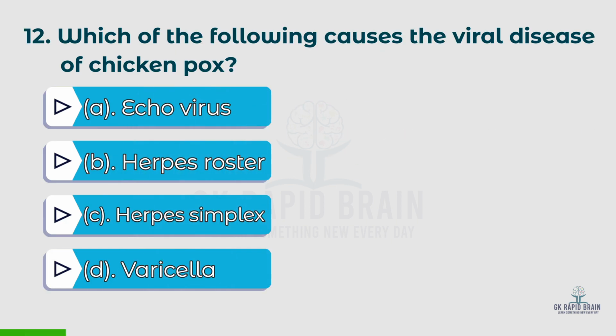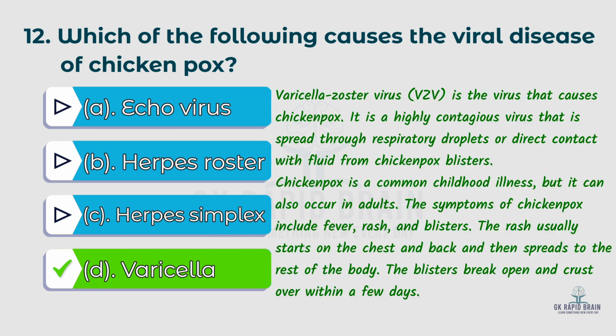12th question. Which of the following causes the viral disease of chickenpox? Options: A. Echovirus, B. Herpes zoster, C. Herpes simplex, D. Varicella. The right answer is D. Varicella. Varicella zoster virus is the virus that causes chickenpox. It is a highly contagious virus that is spread through respiratory droplets or direct contact with fluid from chickenpox blisters.